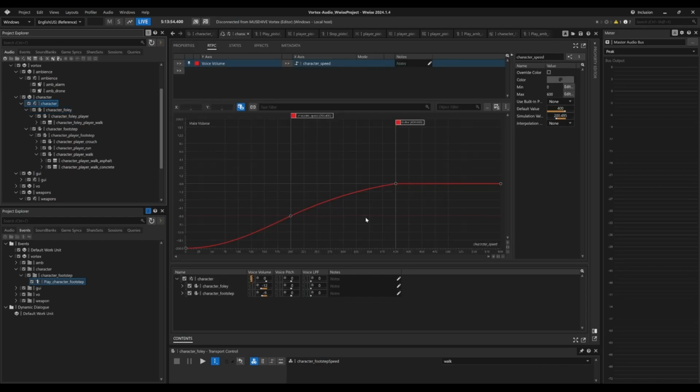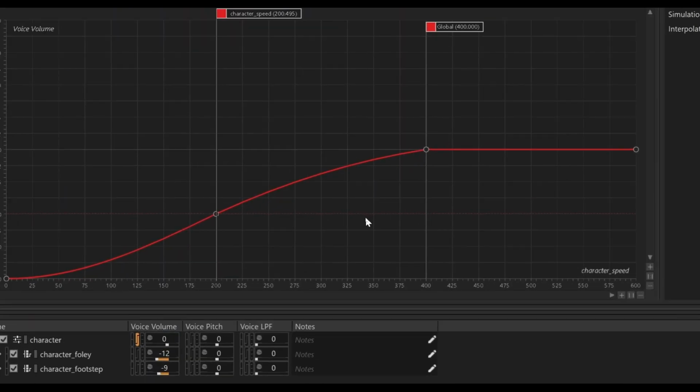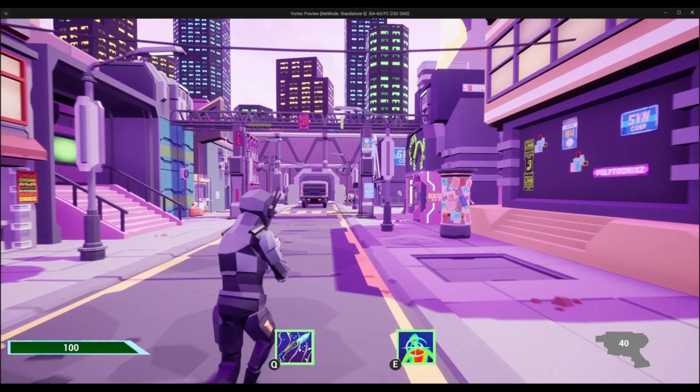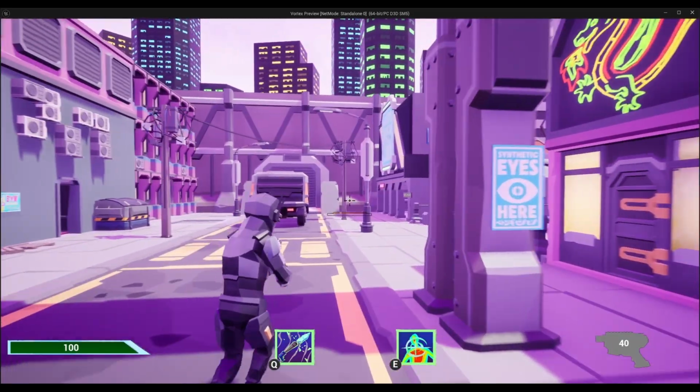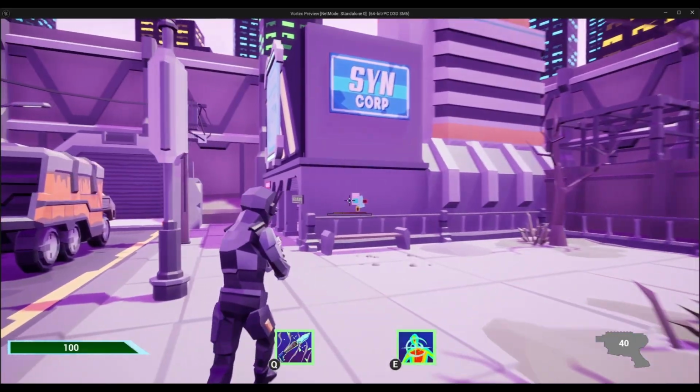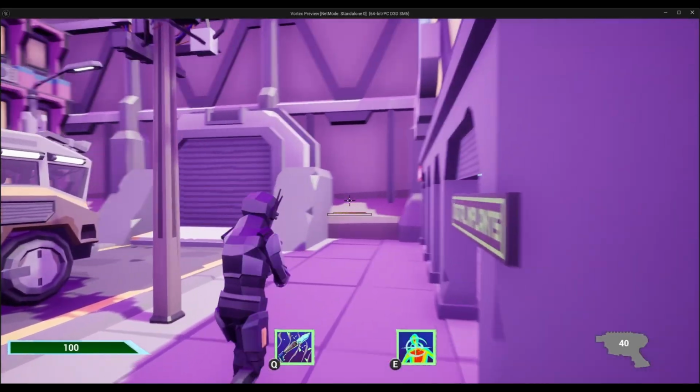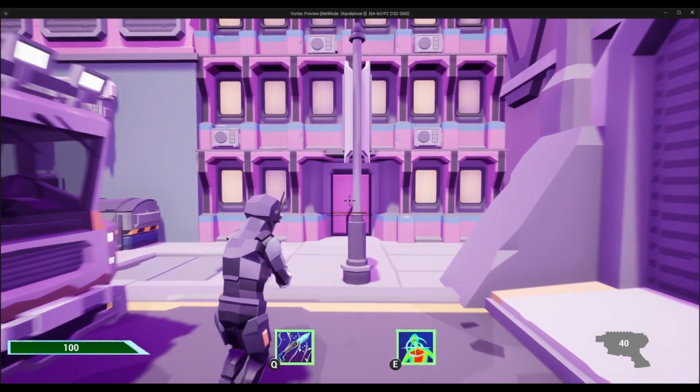I'm also using the character speed RTPC to dynamically change the volume of the footstep and foley. The final result is an audio system that uses logic in one blueprint to play bespoke sounds for each character. It also changes dynamically according to the surface type and player speed.